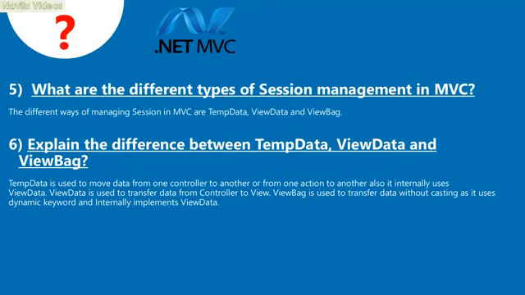5. What are the different types of session management in MVC? The different ways of managing session in MVC are TempData, ViewData, and ViewBag. 6. Explain the difference between TempData, ViewData, and ViewBag. TempData is used to move data from one controller to another or from one action to another. Also, it internally uses ViewData. ViewData is used to transfer data from controller to view. ViewBag is used to transfer data without casting, as it uses the dynamic keyword and internally implements ViewData.